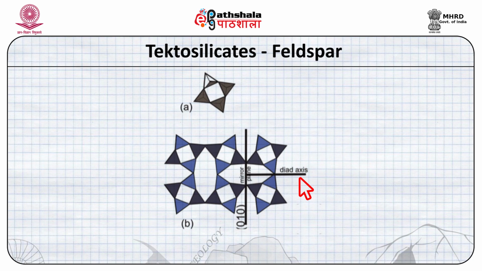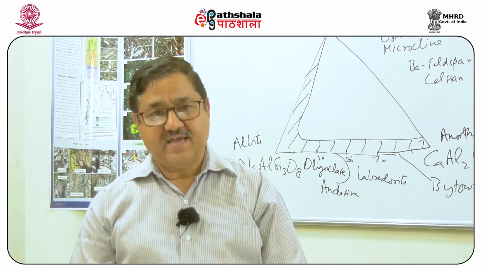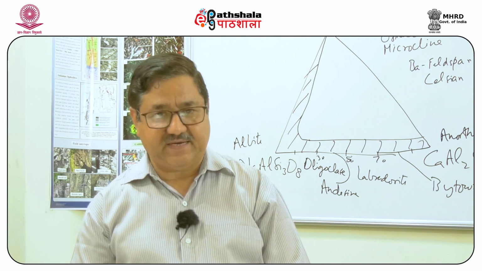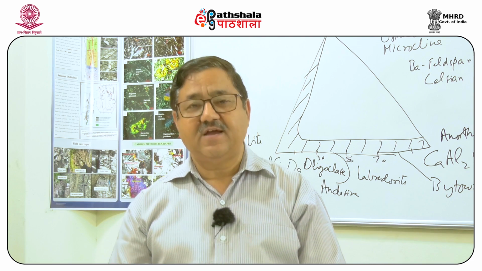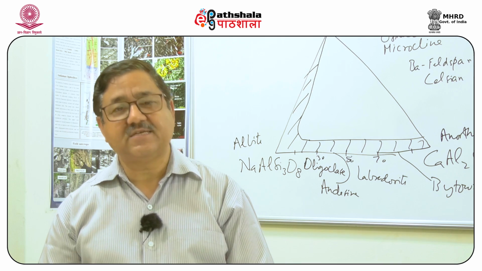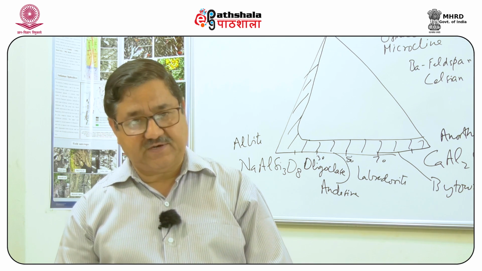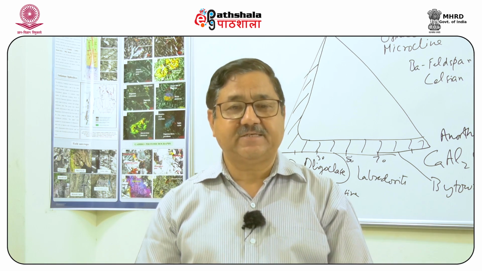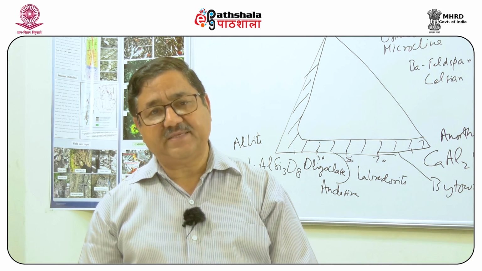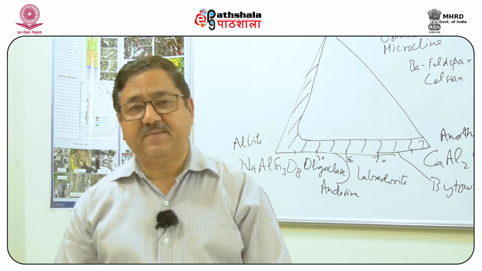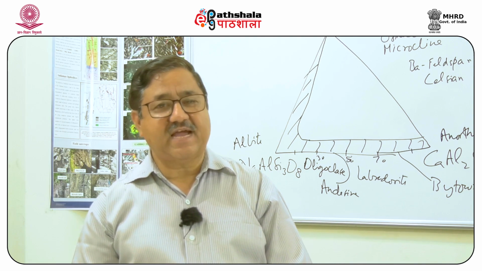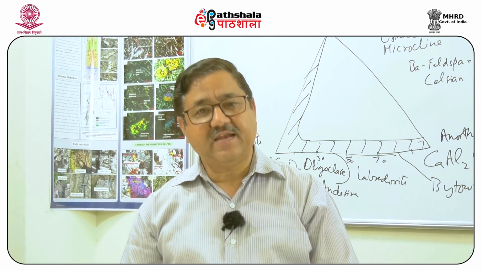However, if it is a lower symmetry structure, the mirror plane vanishes and it reverts to a triclinic symmetry. So, for higher temperature feldspar we have a monoclinic symmetry, for lower temperature feldspars we have a triclinic symmetry. These 4 tetrahedral sites in higher symmetry are represented as 2 sites T1, T2, but in the lower forms they represent 4 tetrahedral sites T1, T2, T3 and T4.